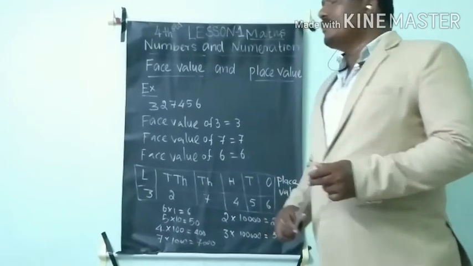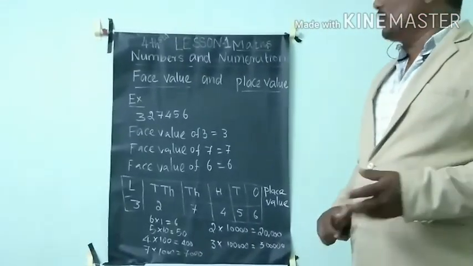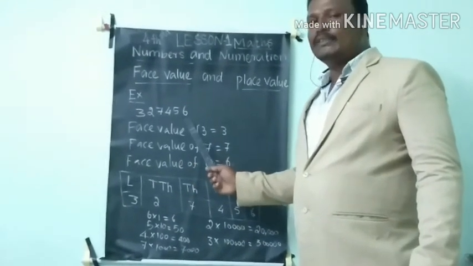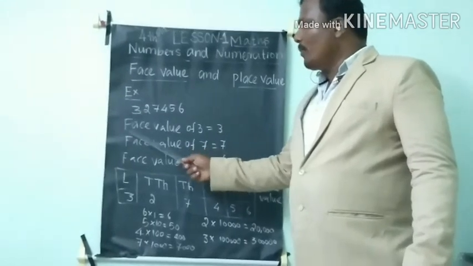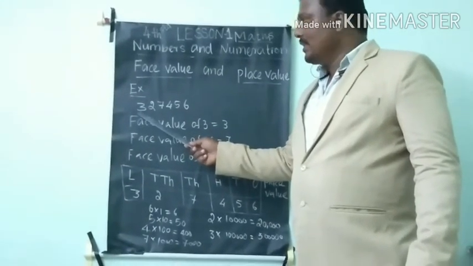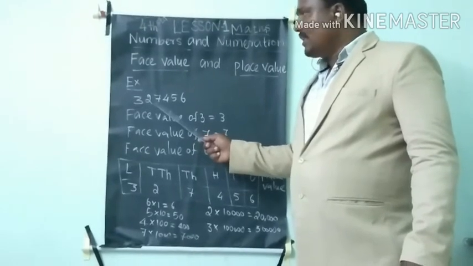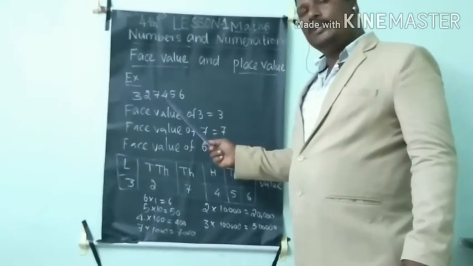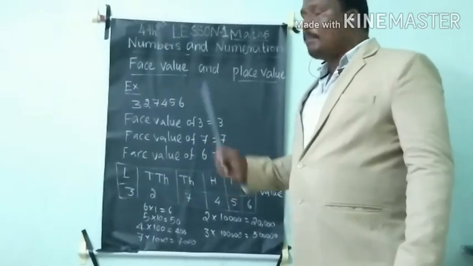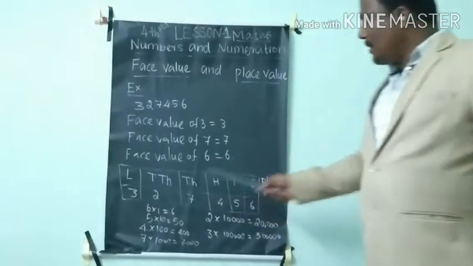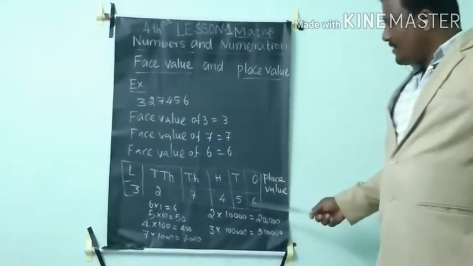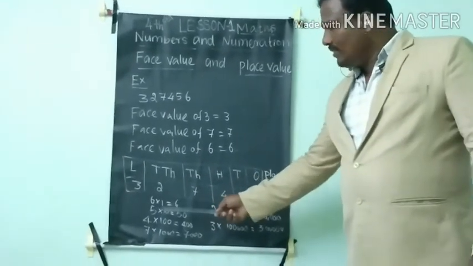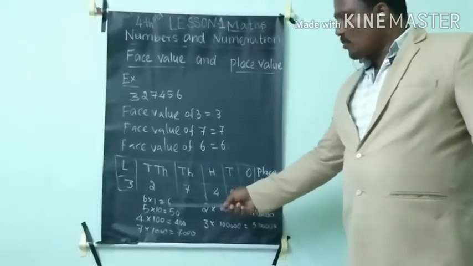Before that, now we will see what is face value and what is place value. Suppose you take an example, 3, 2, 7, 4, 5, 6. The face value of 3 is 3 only. The face value of 2 is 2 only. Face value of 7 is 7 only. So for 4, 5, 6, every face value is the same. But the place value changes. This is the place value. What is the place of 6? It is the ones place. So 6 into 1 is 6. So 6 ones are there.